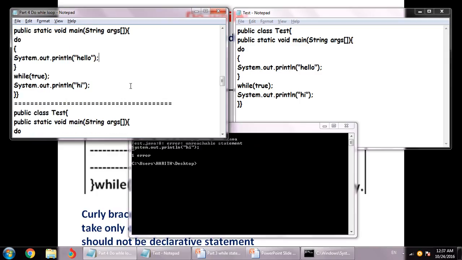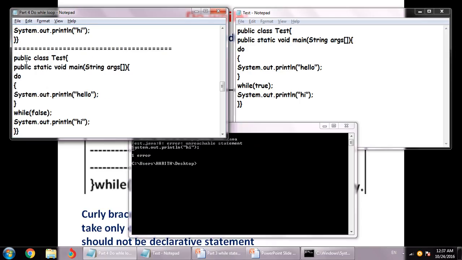One thing. Now see, over here it's a constant, so it should have been the responsibility of the JVM, but it's the compiler which has given us the error that it's an unreachable statement, because it has checked that this is not going to be reached anyway. So it has flagged the error over there. So this is the second difference between while and do while, right?